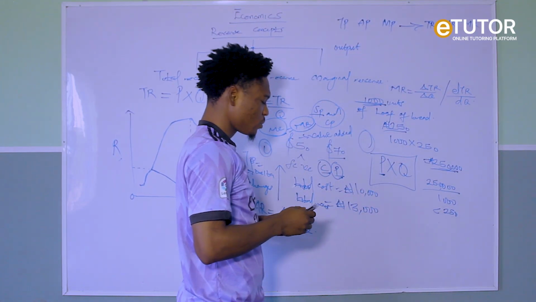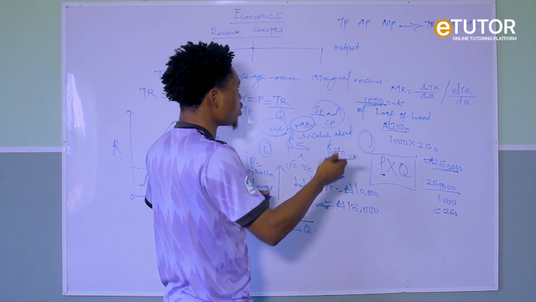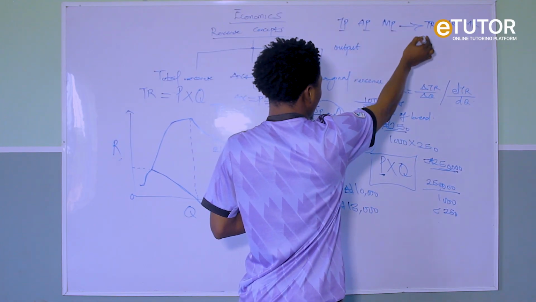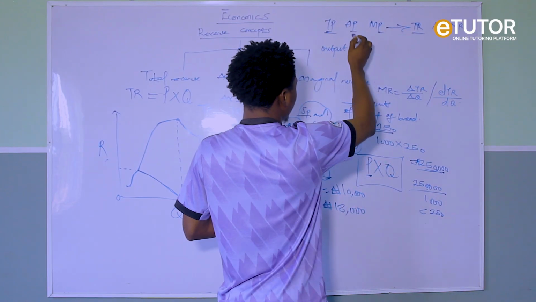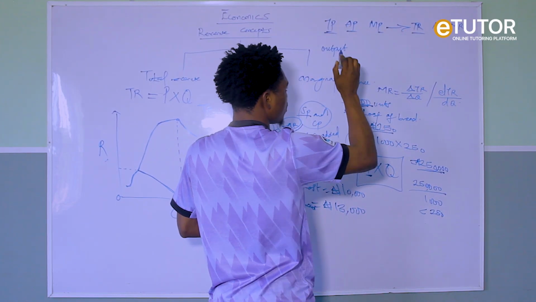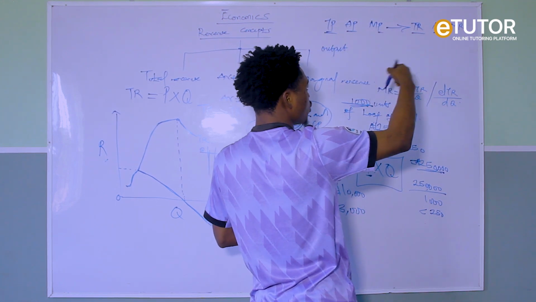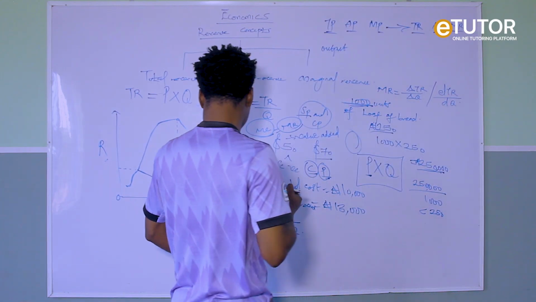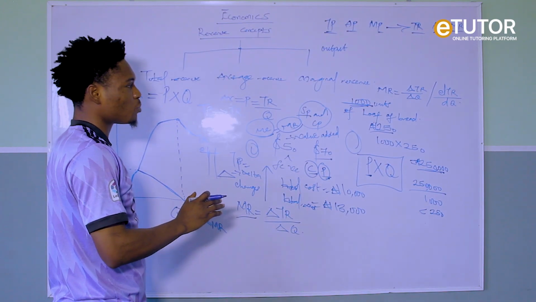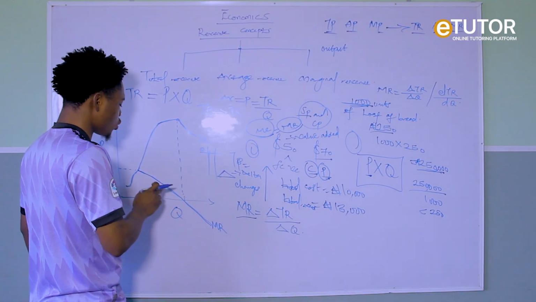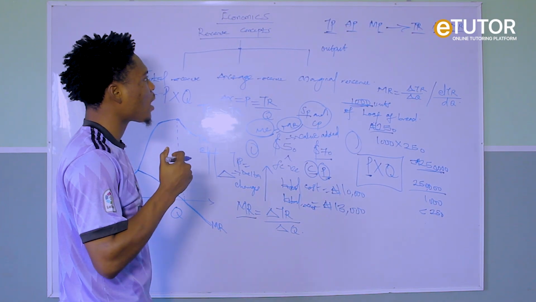But one thing is, your product is your finished goods that are not yet sold. When you sell them, the money you make from your product is your income. So if it is total product, you are making total income. Average product, that is one. When you sell one, you are making average revenue. Then additional output you produce, you are making additional income. So that's why our MP is downward sloping. Most times it is in the form of a linear curve. So our MR must also slope downward.